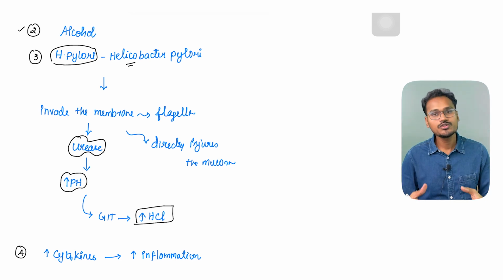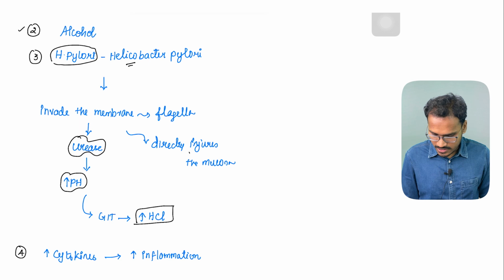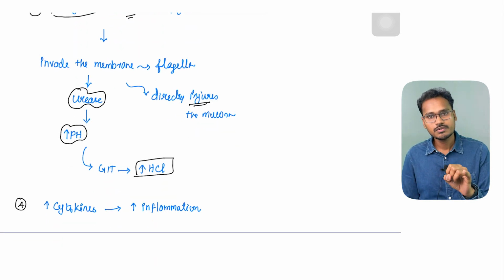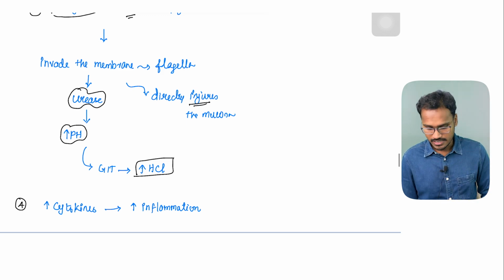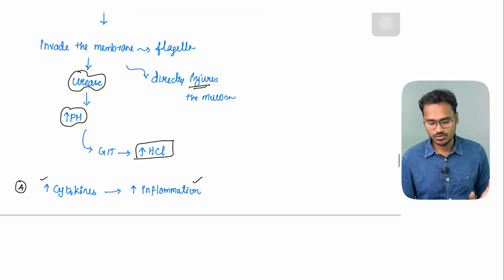It produces a lot of urease, because of which acid is constantly secreted, increasing the HCl secretion. And it directly injures the mucous membrane also. So it can directly invade and injure the mucous membrane. Second, it can increase the production of urease, thereby increasing the HCl secretion. And a lot of cytokines and inflammatory mediators can also erode the mucosal membrane.